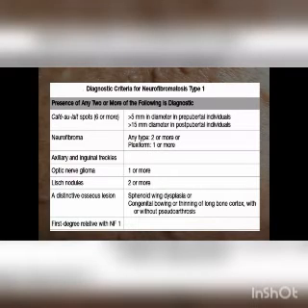Coming to the criteria, the presence of any two or more of the following seven criteria helps in the diagnosis and confirms neurofibromatosis type 1. The first one is café-au-lait spots, six or more. Neurofibromas, two or more, or any plexiform neurofibroma, one or more. Axillary or inguinal freckling, optic nerve glioma, Lisch nodules two or more, and any distinctive osseous lesion such as sphenoid wing dysplasia, which presents as pulsating exophthalmos, or any first degree relative with neurofibromatosis 1.